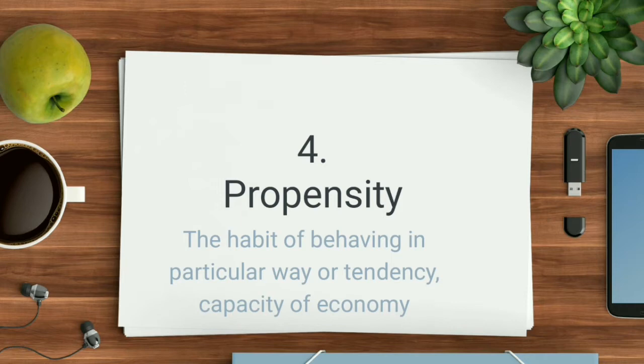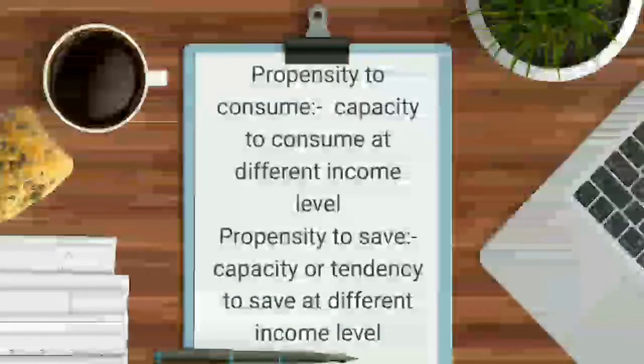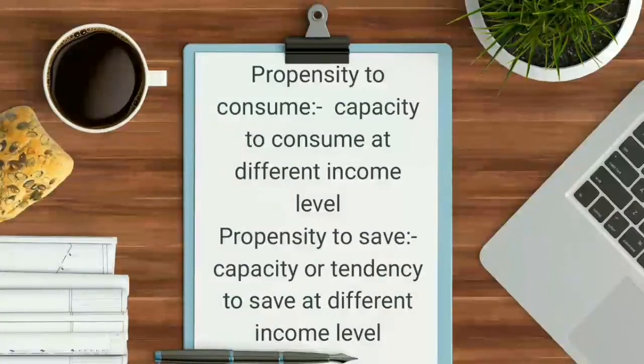For example, propensity to consume means the person's capacity to consume at different income levels. Similarly, propensity to save means the person's capacity, tendency or behavior to save money at different levels of income. So what is the meaning of propensity here?